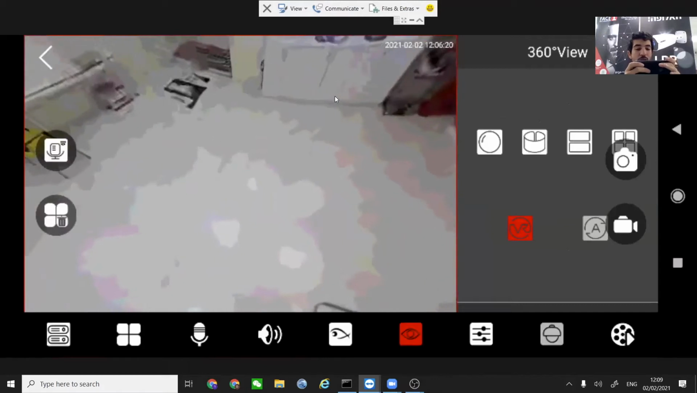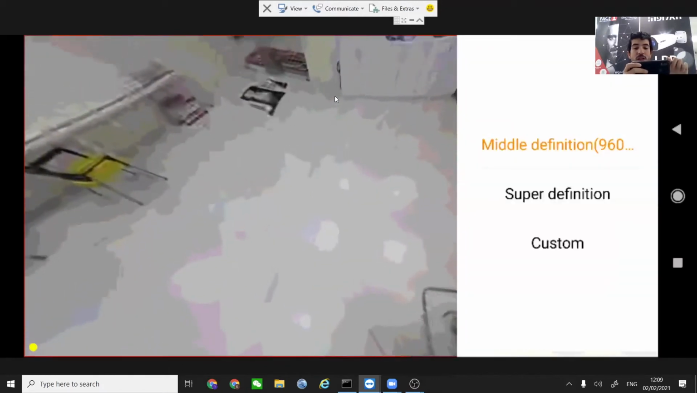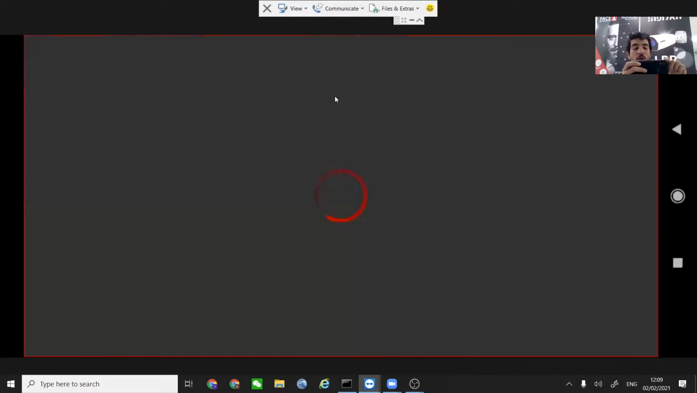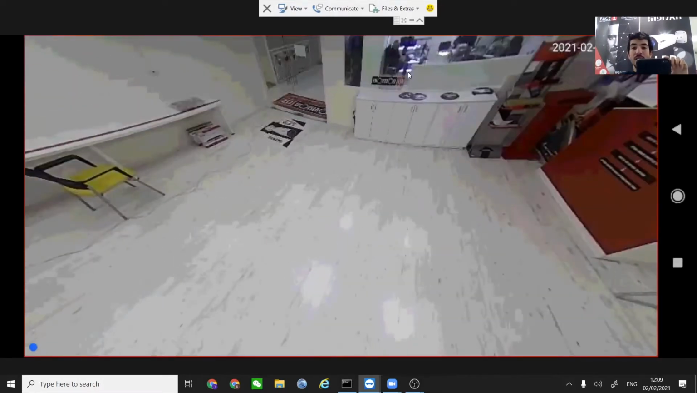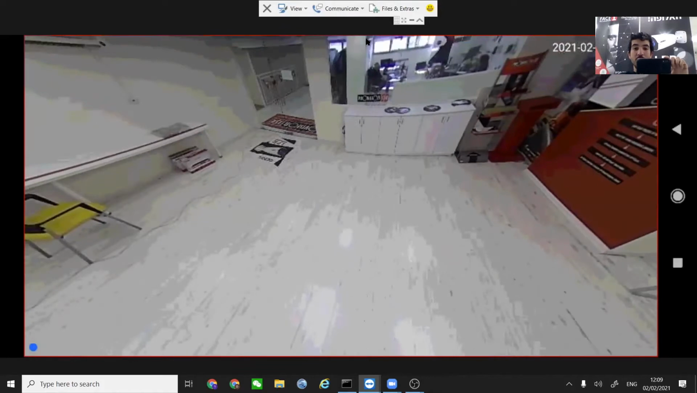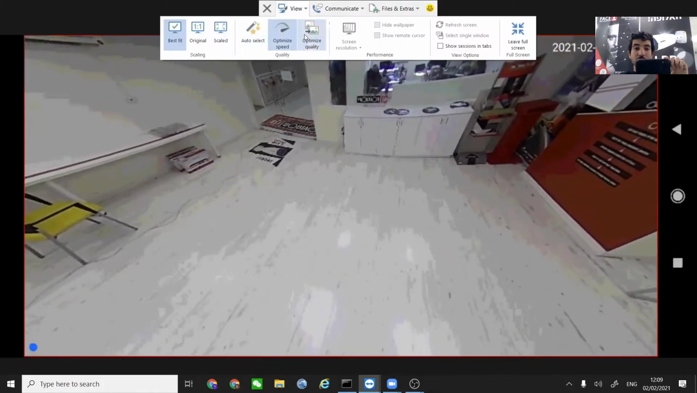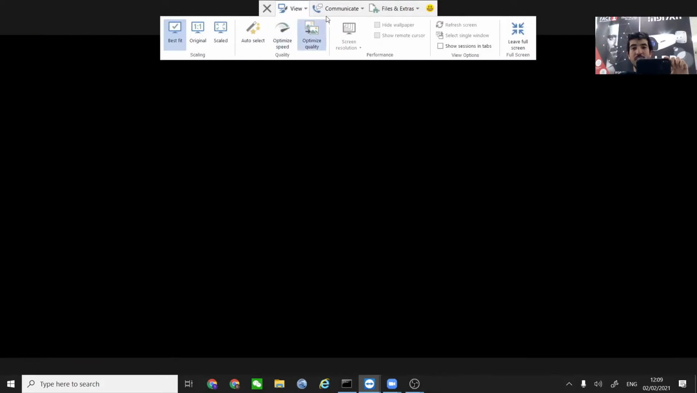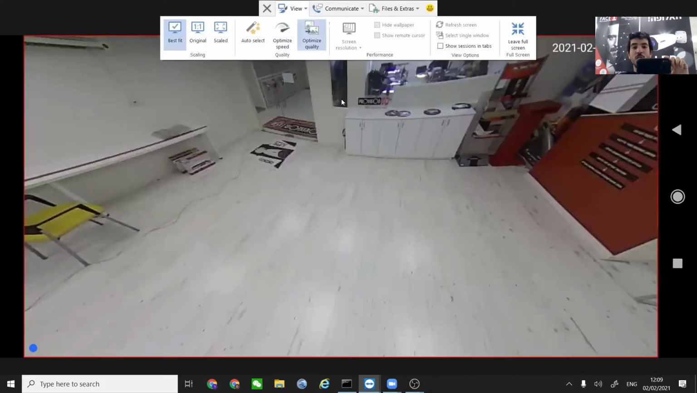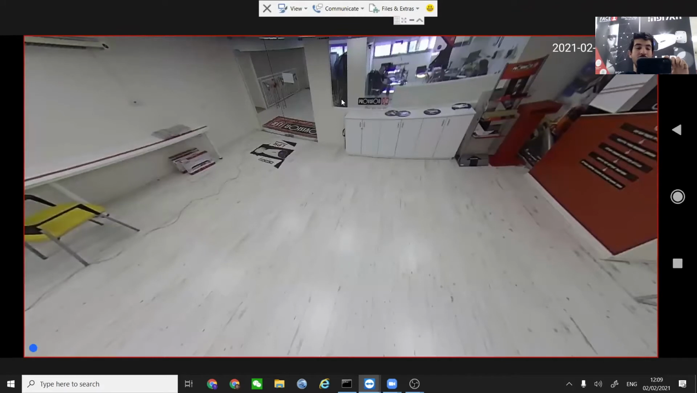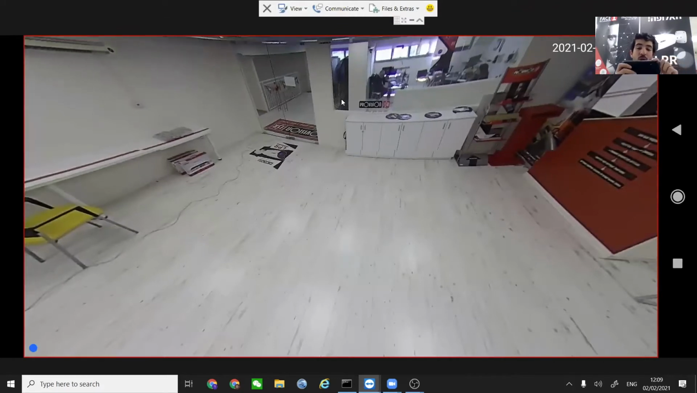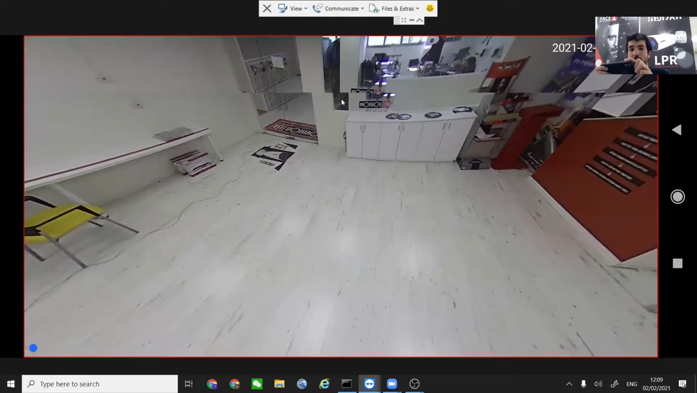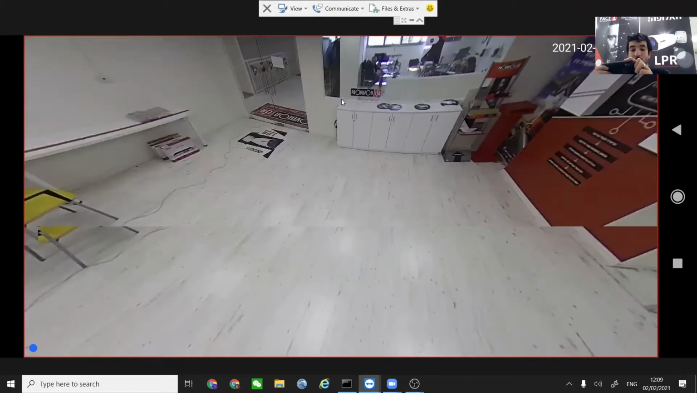Now, I know that the definition that you are seeing is quite low, so I'm going to turn on the super definition, so we can see what the actual quality is, and let's move it into optimized quality. So now the image is going to be a little bit slow, but you're going to see the quality that this camera is actually delivering. You can see it right now. It probably won't move a lot, but the image really is perfect.